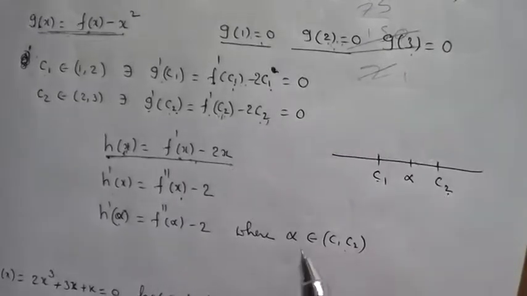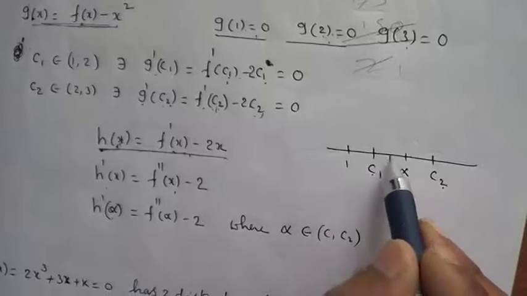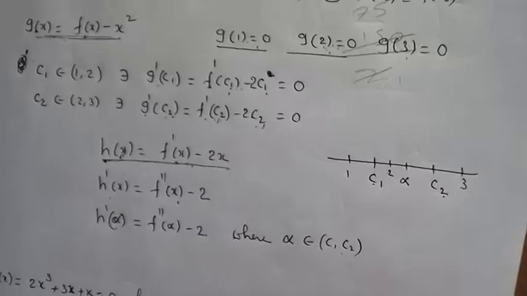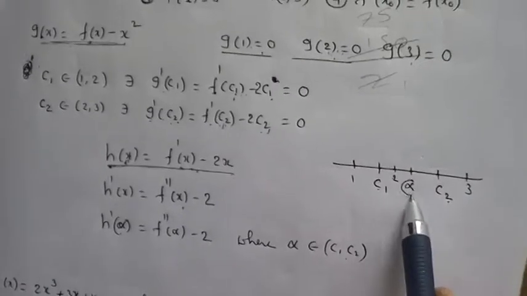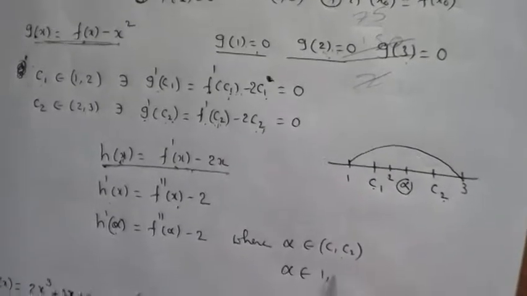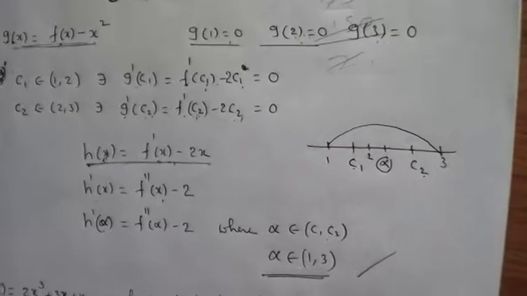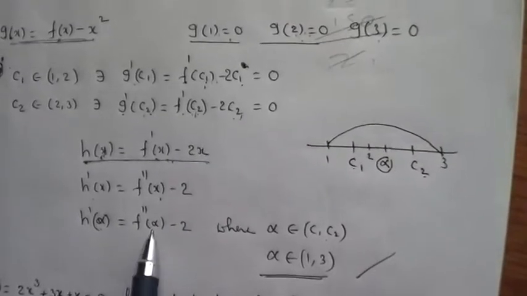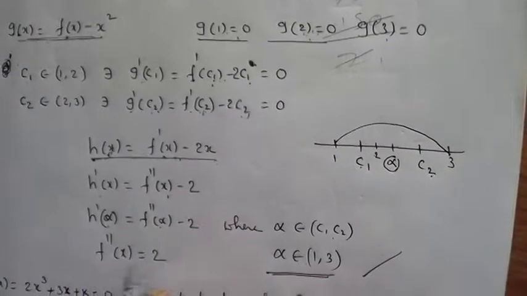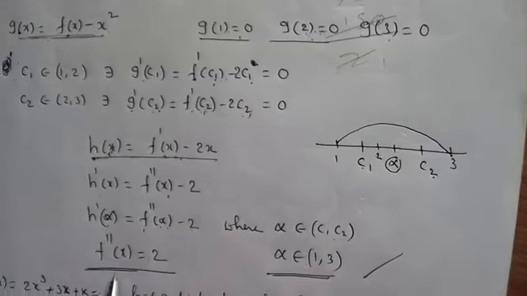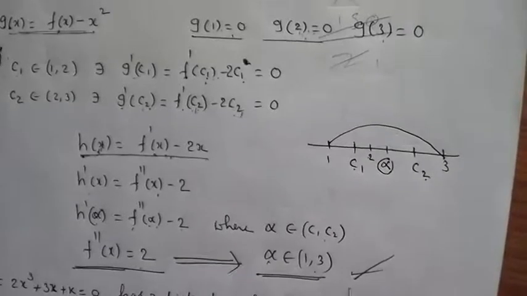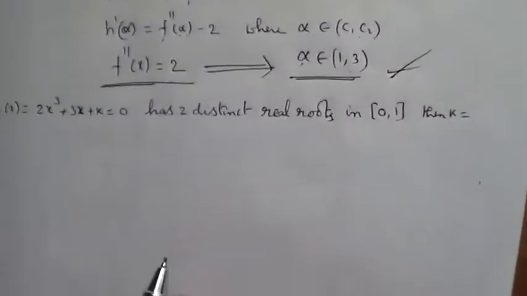But where is C1 present? C1 is between 1 and 2. Where is C2? C2 is between 2 and 3. Now tell me, does alpha lie between 1 and 3 or not? So we can write alpha belongs to the open interval 1 comma 3. Right? f double dash of alpha is equal to 2. That's why we can say f double dash of x is equal to 2, where x belongs to the open interval 1 comma 3.